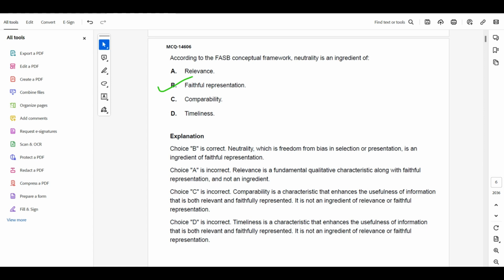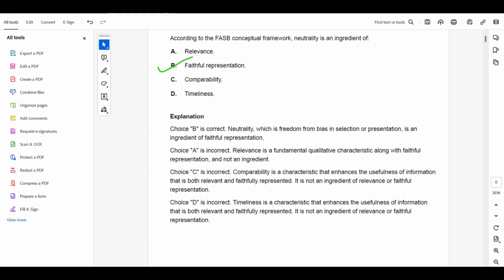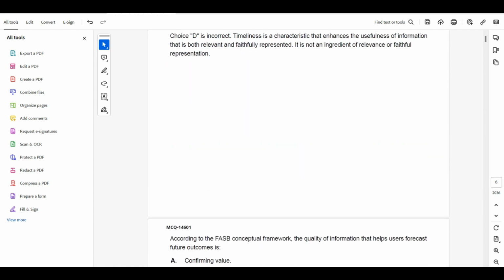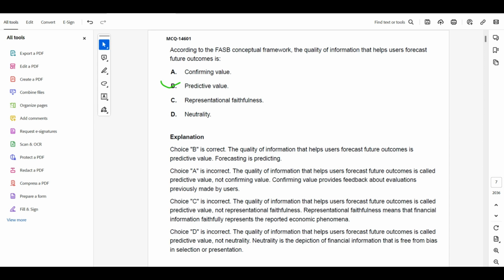So coming to the next MCQ, according to the FASB conceptual framework, neutrality is an ingredient of faithful representation. As I showed you, FNC: faithful representation, neutrality, and completeness. Next MCQ, according to the FASB conceptual framework, the quality of information that helps users forecast future outcomes. Future outcome, you can do it by common sense. See, we need to predict the future, right? So confirming value, predictive value, representational faithfulness, neutrality. It is predictive value. This is with common sense.